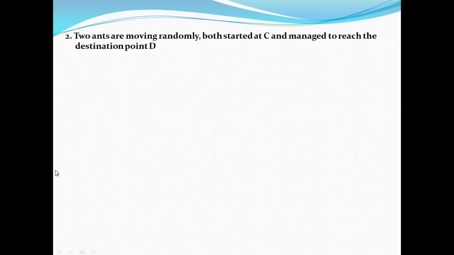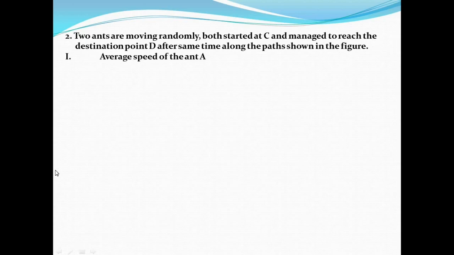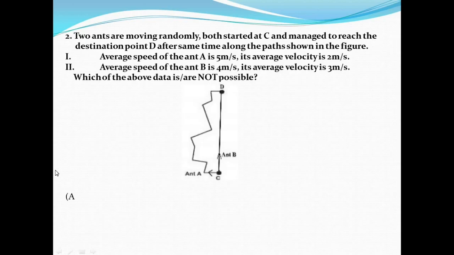Now question number 2. Two ants are moving randomly. Both started at C and managed to reach the destination point D after same time along the path shown in the figure. Now statement 1.